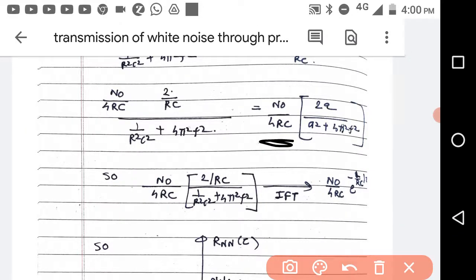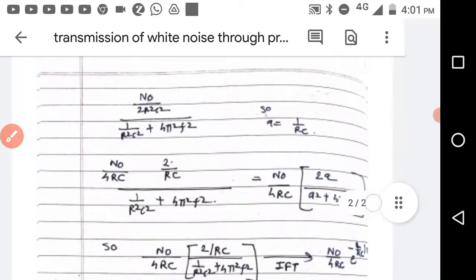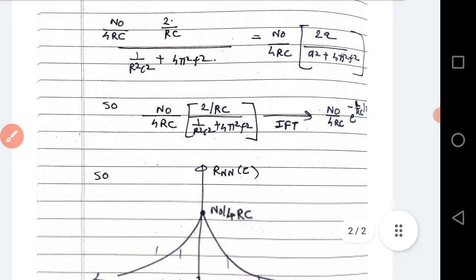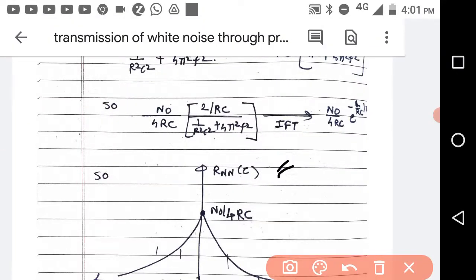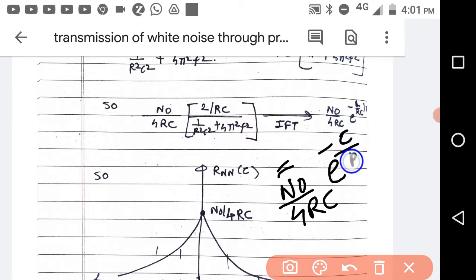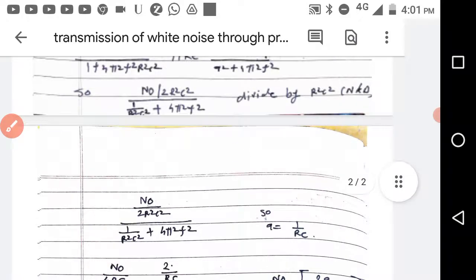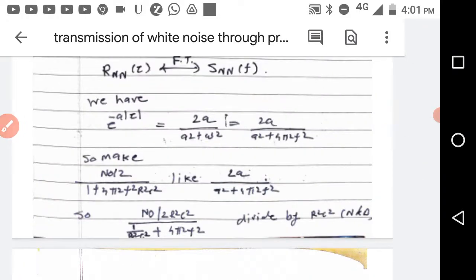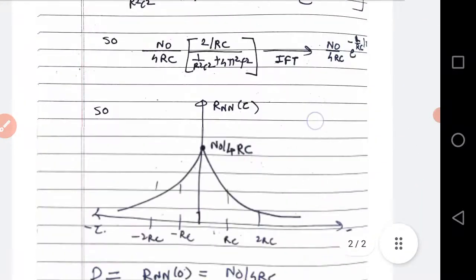So you got R_N(τ) equal to N0 by 4RC e raised to minus |τ| by RC, because a is equal to 1 by RC and you want e raised to minus a|τ|.